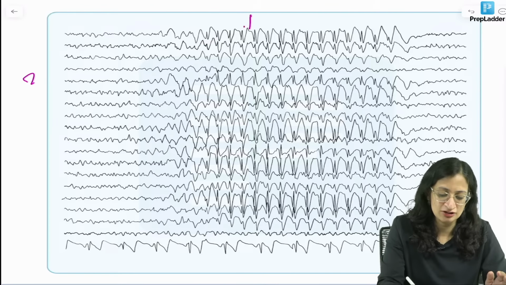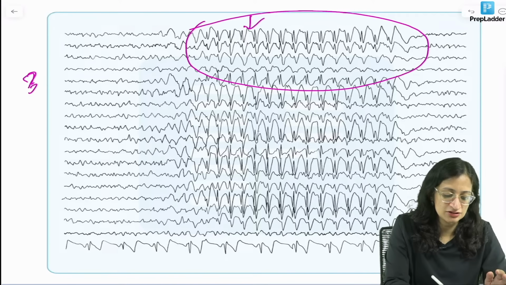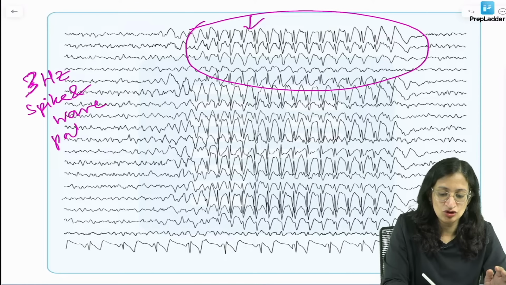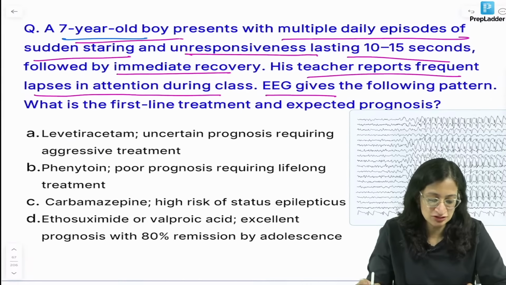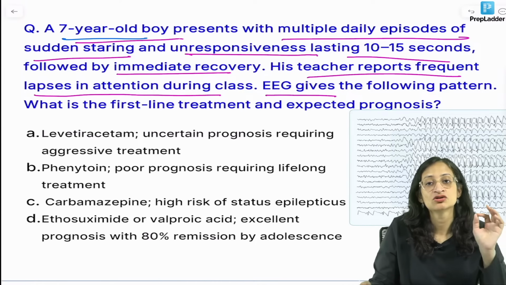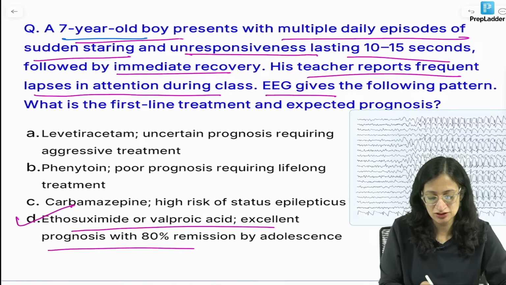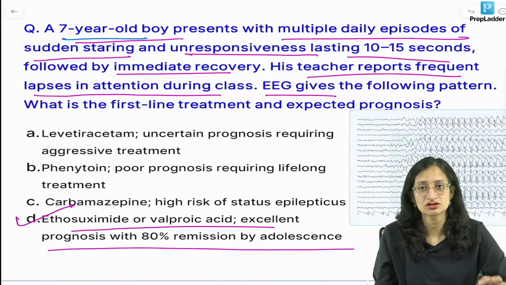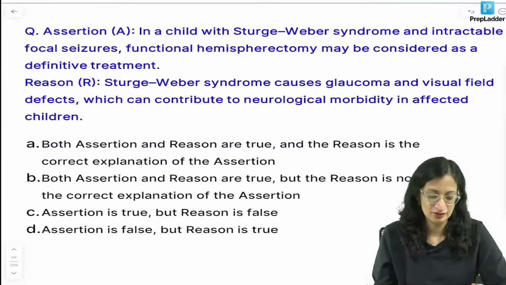So this part you can see is a typical 3 Hz spike and wave pattern. That is diagnostic of childhood absence seizures. So childhood absence seizures, the drug of choice we know, you can either use ethosuximide or valproic acid, and it has got excellent prognosis with 80% remission by adolescence. So that is the best answer here. This is a typical case of childhood absence epilepsy or absence seizures.